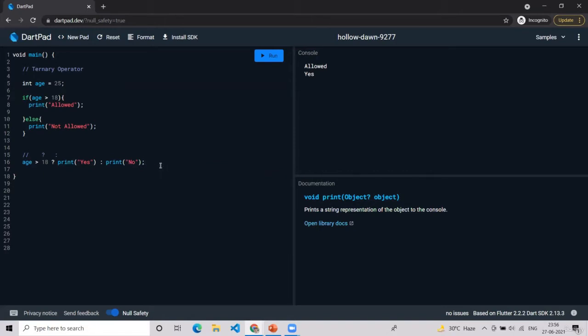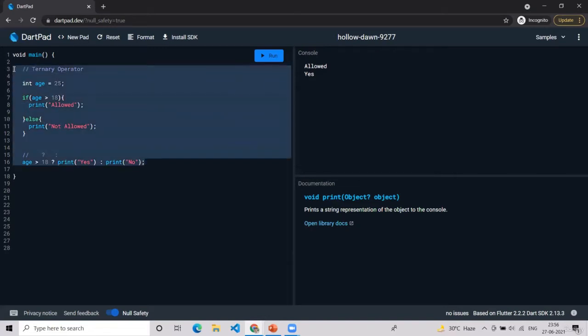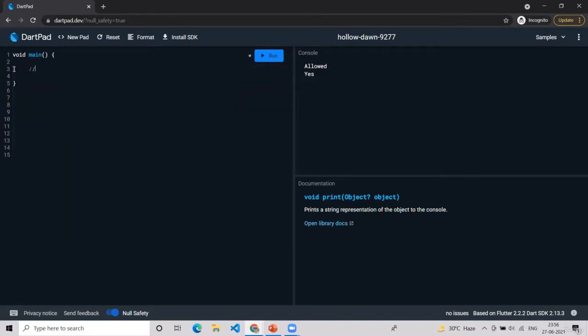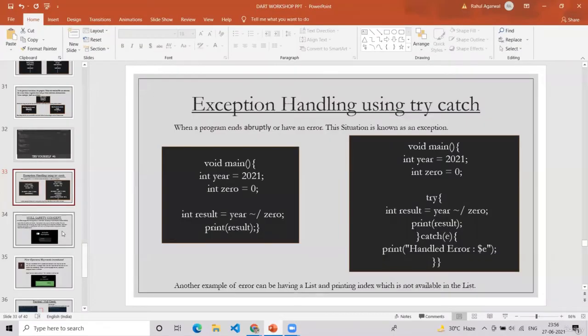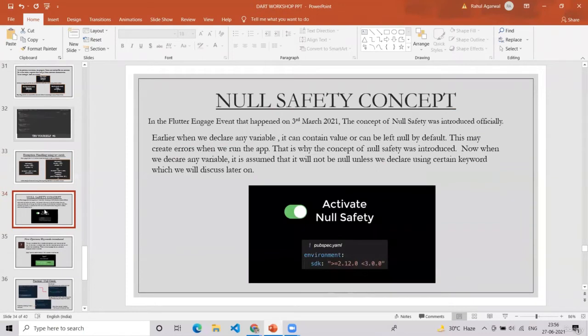Now, this ternary operator concept is over. After that, our final and important concept is null safety. Earlier also you have used this null safety. If you remember, it was the question mark in the data type, which means the value can contain null as well.